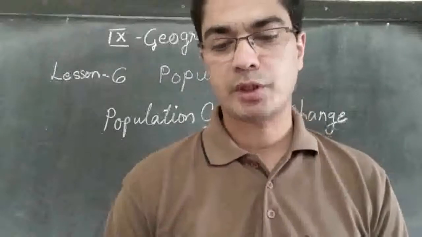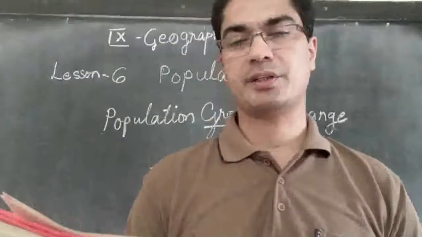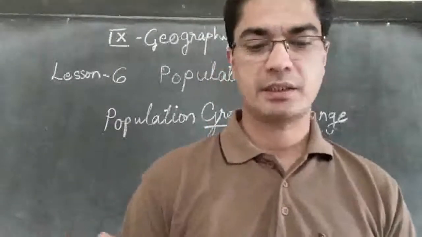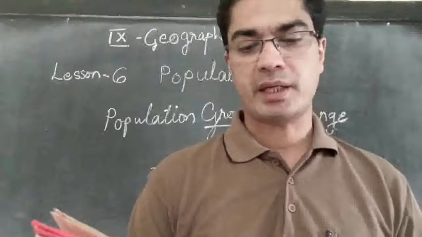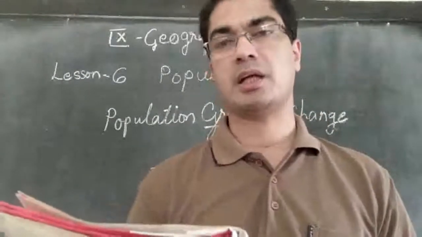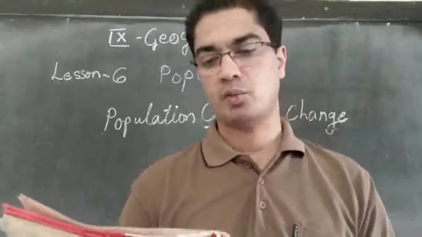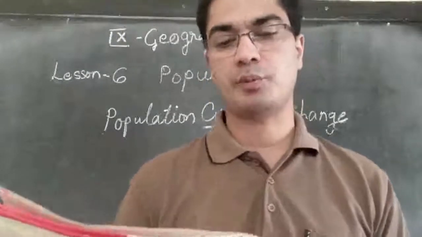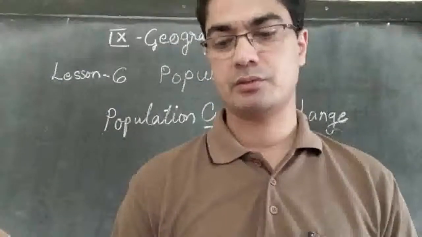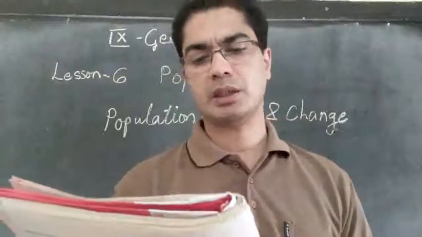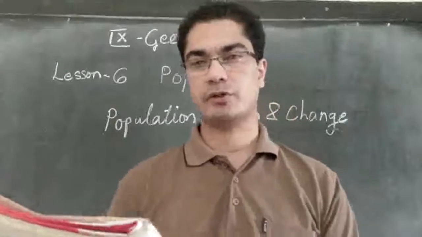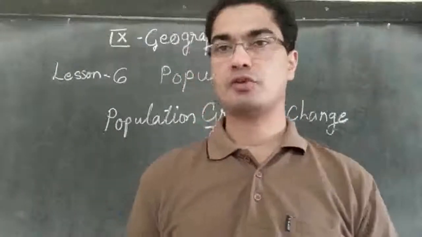Then the third component of population growth is migration. Migration, I said, is moving from one place to another and settling in different places. So migration is a movement of people across regions and territories. You can underline what is migration. And migration can be internal, that is within the country, or international, that is between countries. So there can be two types of migration.